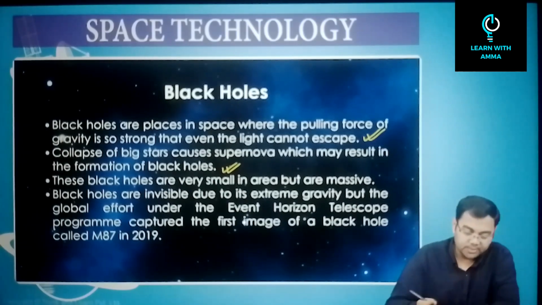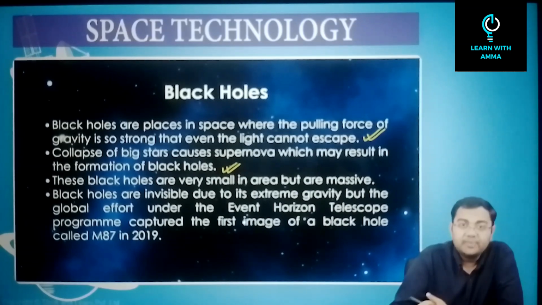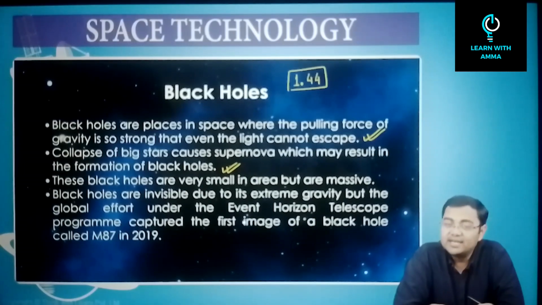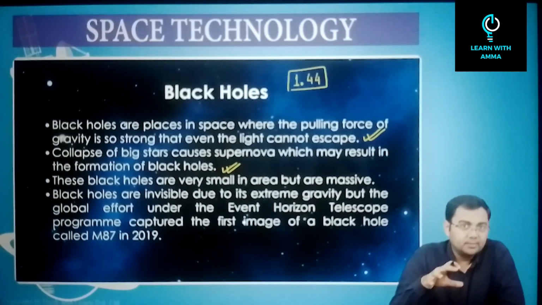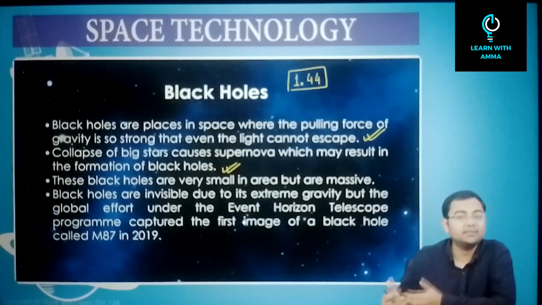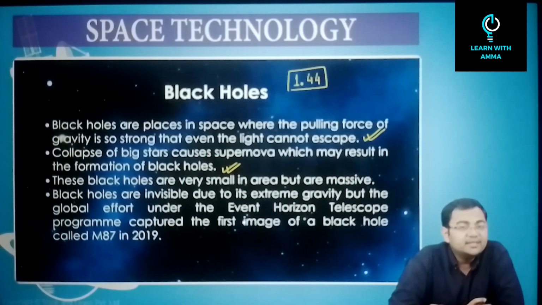Many times what we have observed is that if you have a massive star, by massive star what do we mean? We mean any star which has a mass more than 1.44 times the mass of our sun. Now this star which is massive will not always form black holes. We see normally that if it is less than 3 times the mass of our sun, then in that case most of the times neutron stars are formed.